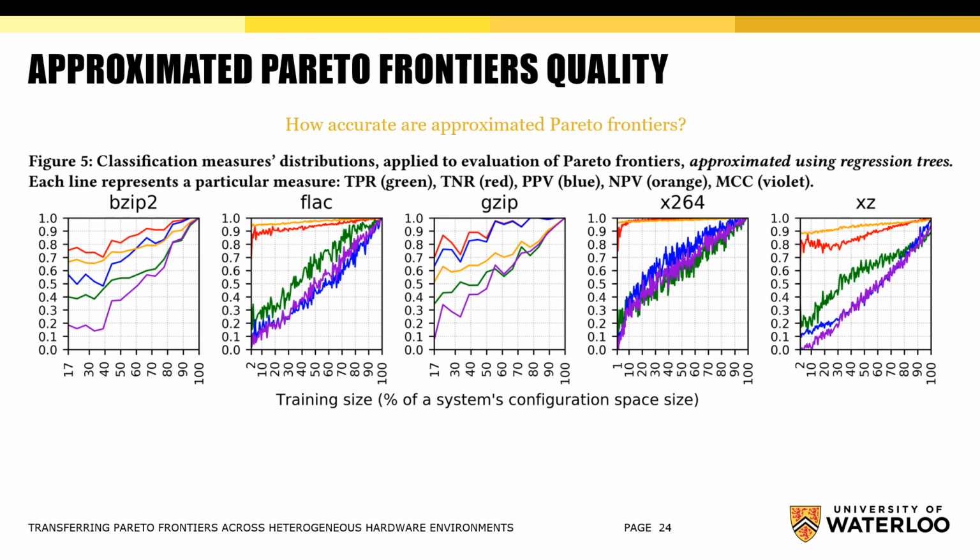And even a frontier that rejects all configurations will get a high value of these measures. Thus, Matthew's correlation coefficient, marked by violet, provides a good integral assessment of a Pareto frontier quality. And we can see that Matthew's correlation coefficient increases linearly with increase of a random sample size.